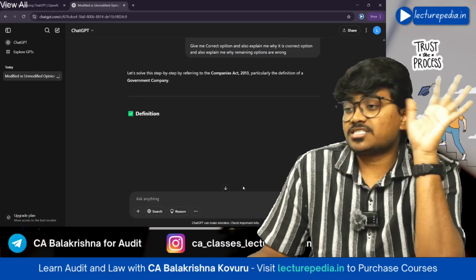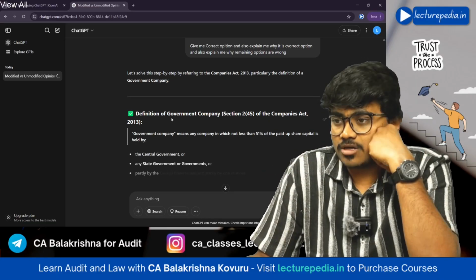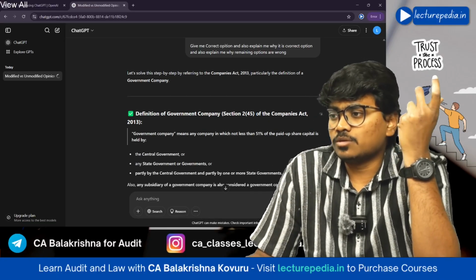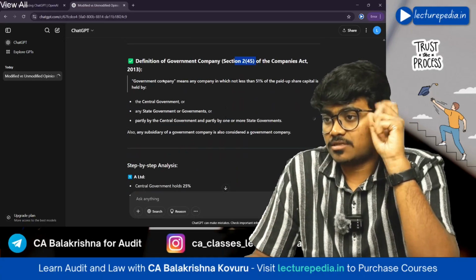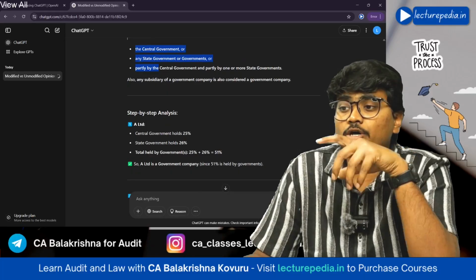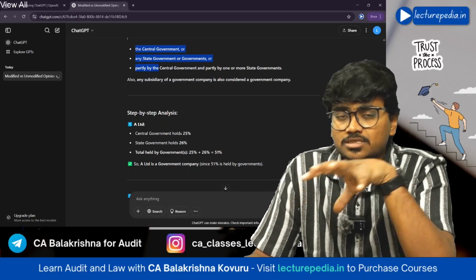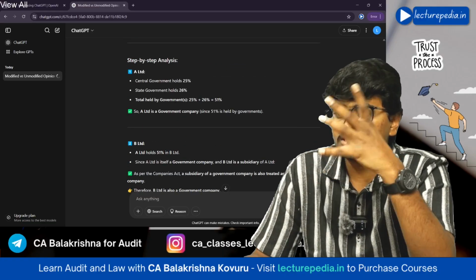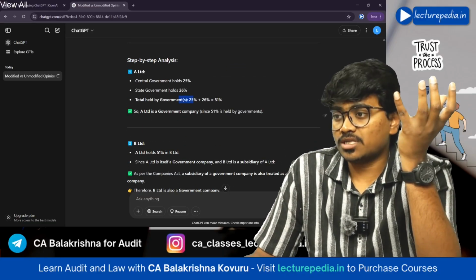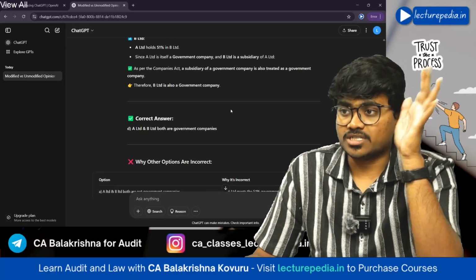Now let's solve this step by step. It is solving. First of all, it is giving you the definition of government company as per section 2 subsection 45 of the Companies Act. This is the definition of government company. You will first of all read the definition of government company. Now you will analyze. A Limited: 25% is held by central government, 26% by state government, both together 51%. So A Limited became a government company. Okay, A Limited is a government company.